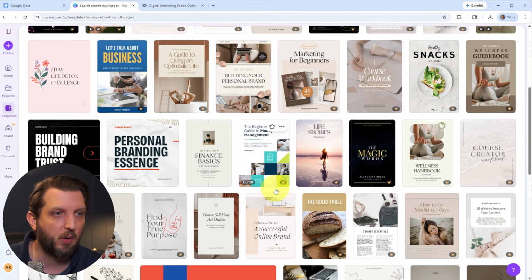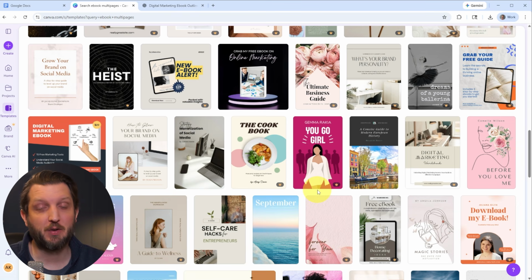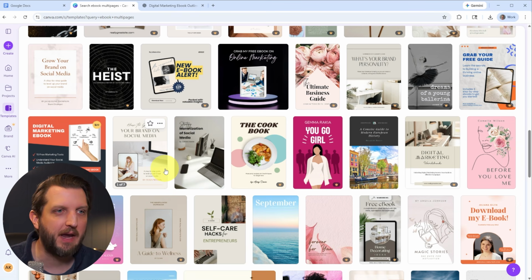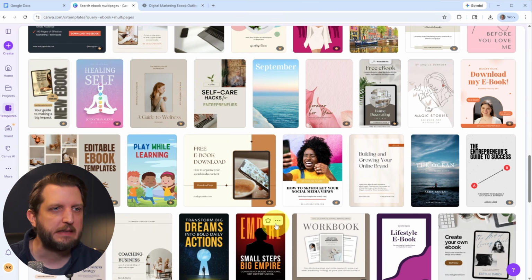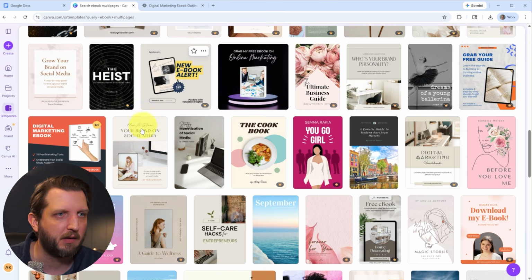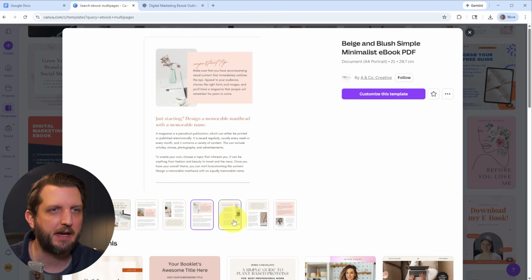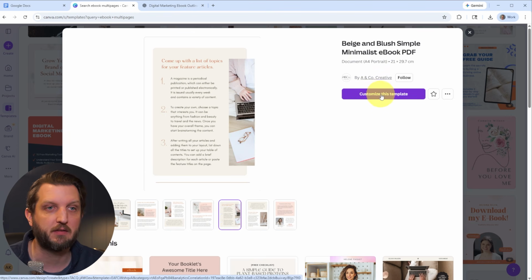I'm just going to sort through here and see if there's one that jumps out to me. It's certainly easy to get lost in all these templates, so I recommend picking one that you think will require the least amount of editing, that matches your design preference and your brand the best. I think this one here is going to do the trick. You can click on that and preview what this looks like in here. Once you decide that's the one you want to go with, you click on customize this template.